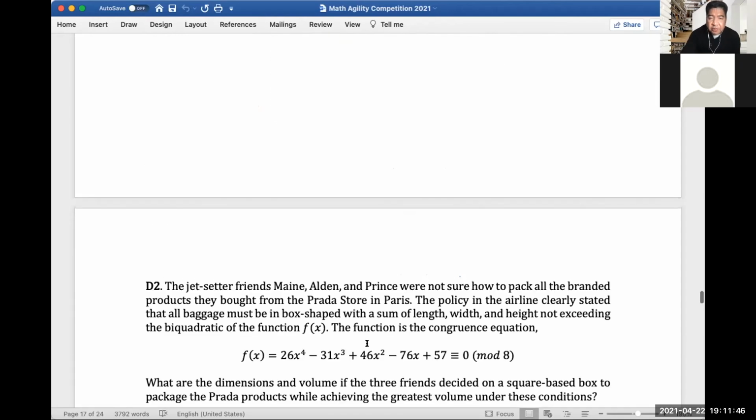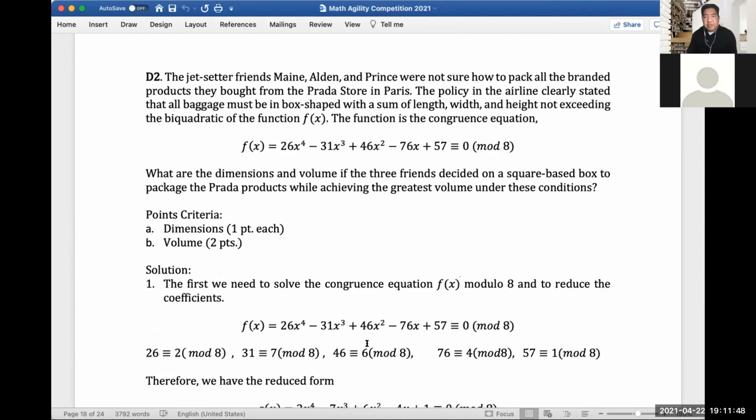Okay, so let's go to question D2. This is a question that was included in last year's finals, maybe on one of those. We had actually 9 monthly competitions, so this was given already. I just changed a little bit, but the function is still the same. So if you bought the ebook, you would probably have come across this question.